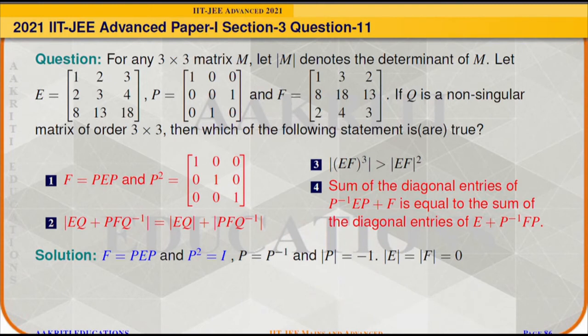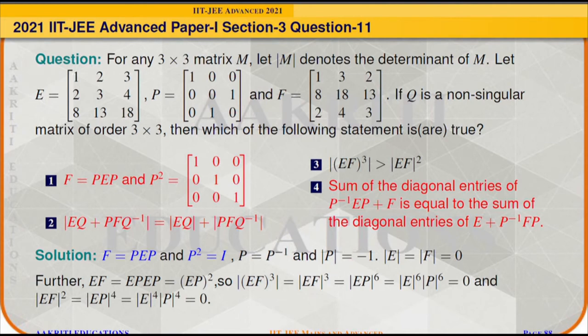Now we will check option number 3. So EF can be written as E times PEP because F is equal to PEP, and it is written as EP whole square.